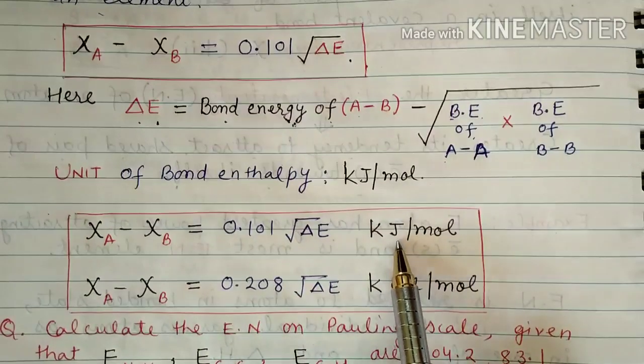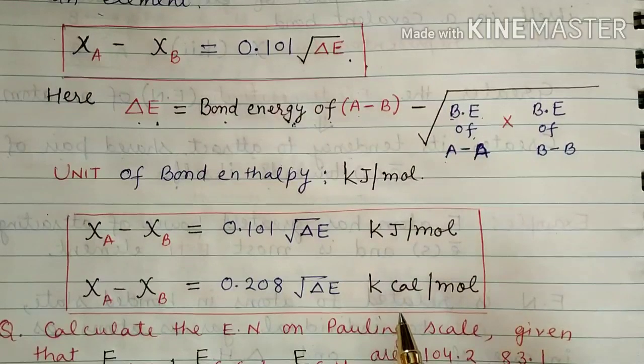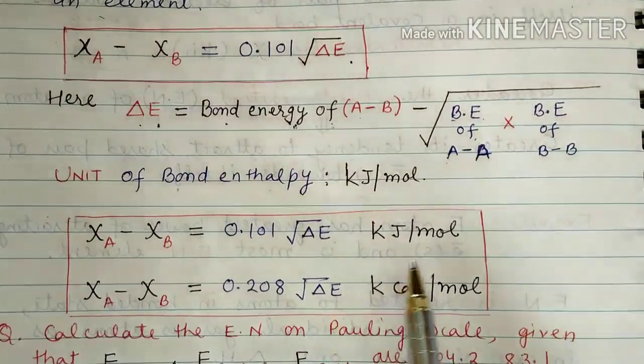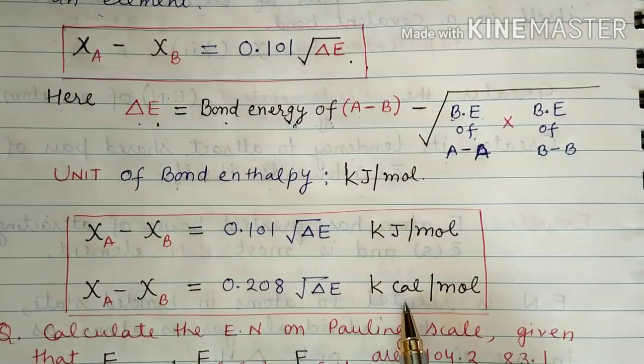As you know, 1 calorie is equal to 4.184 joule, so you can easily convert joule into calorie.